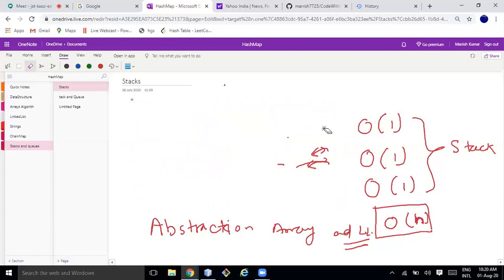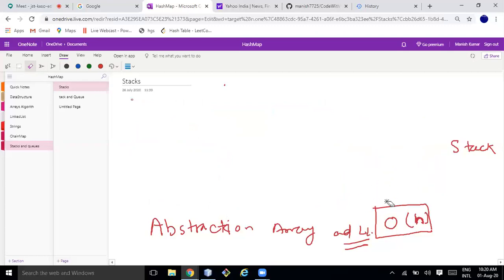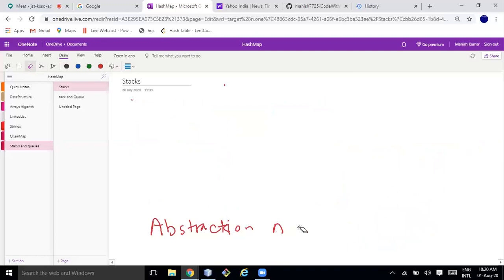Manish, except array, like everything else comes under abstraction, is it? Yeah, so whatever data structure is defined by the language, like array, is the primitive data type, and another is called structured data type, or derived data type. Apart from that, any data structure, whether it's tree or linked list, are all abstractions. We are abstracting it, right?